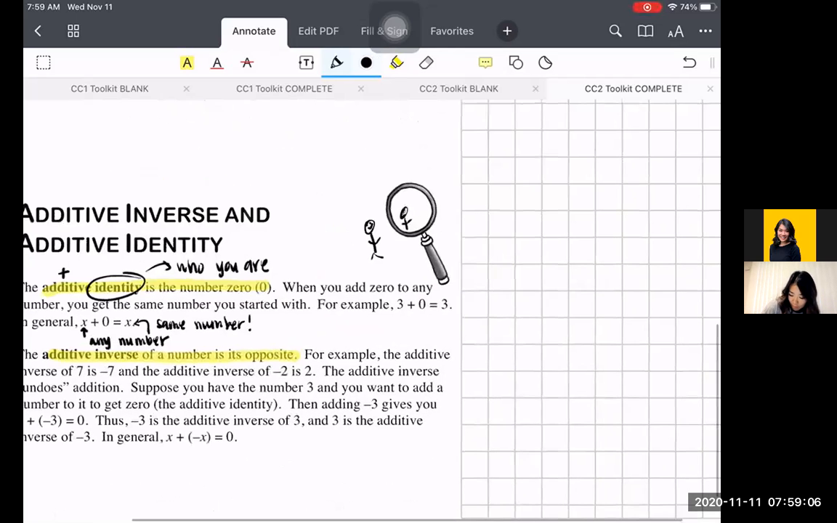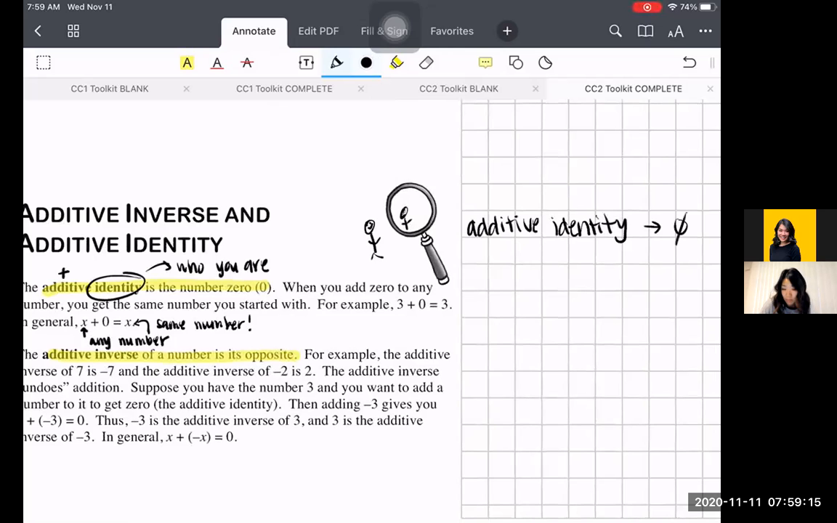So we're going to write a couple of notes on the side. Our additive identity is 0. Again, no matter what number you have, when you add 0, it still equals that number. We also have our multiplicative identity.